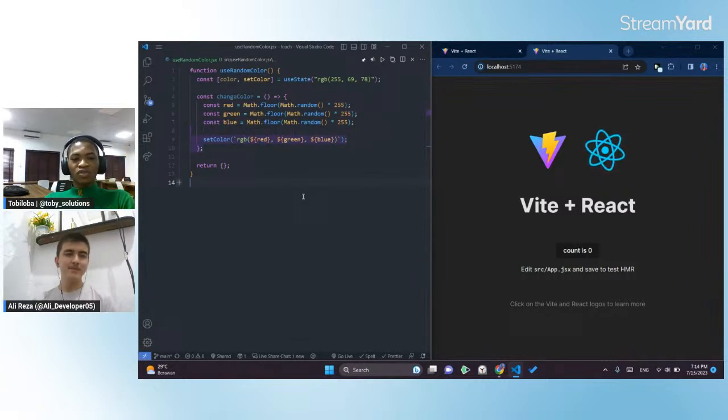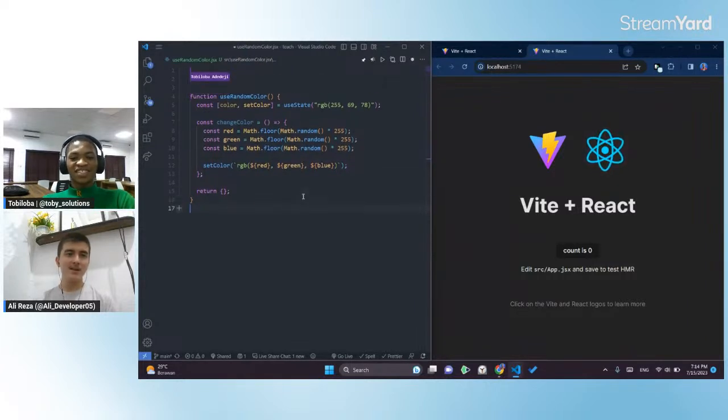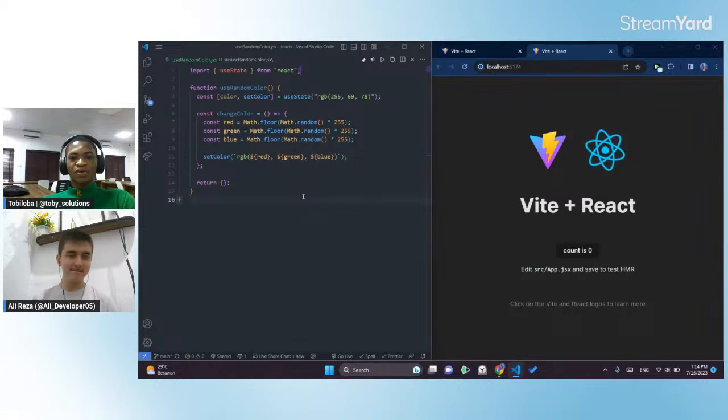So before my code starts showing red and showing bugs, let me import this state from React. So useState from React. So now we've actually finished the hook, and I'm going to leave Ali to handle the parts that follow, because I've been talking for a very long time. So Ali needs to get on it.